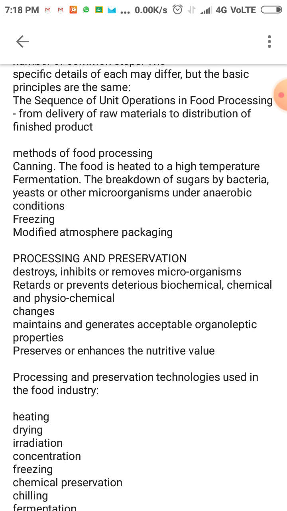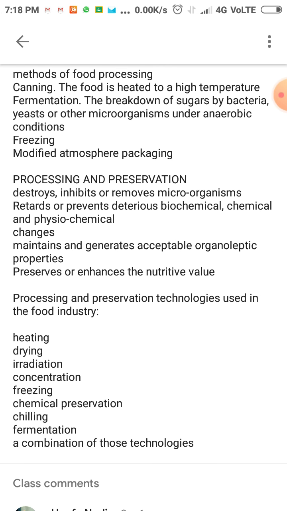Processing and preservation, what is the benefit? It destroys, inhibits, or removes microorganisms. It stops or prevents biochemical, chemical and physiochemical changes, maintains and generates acceptable organoleptic properties, and preserves the nutritive value. Processing and preservation technologies used in the food industry are heating, drying, irradiation, concentration, freezing, chemical preservation, chilling, fermentation, and a combination of those technologies.